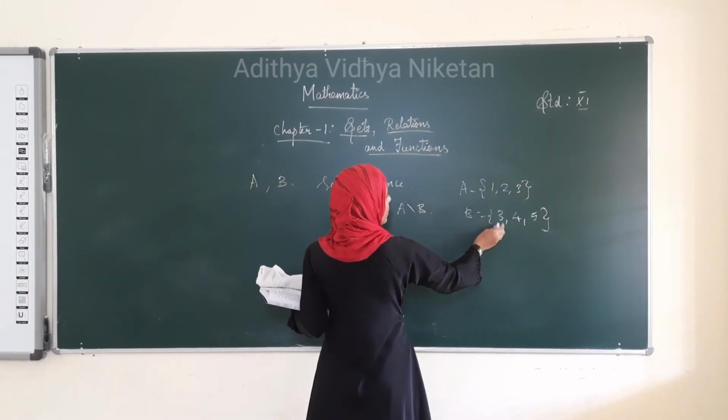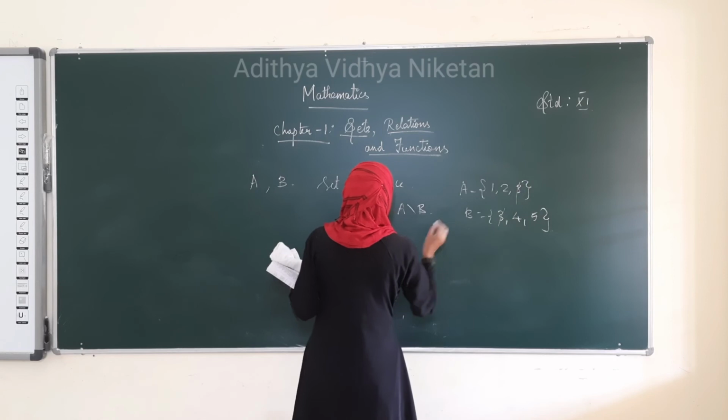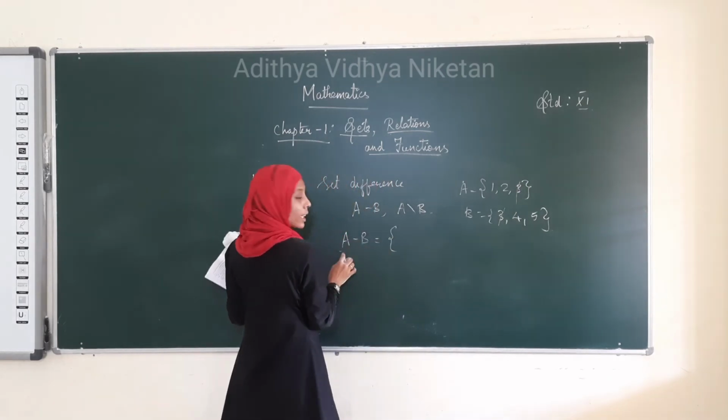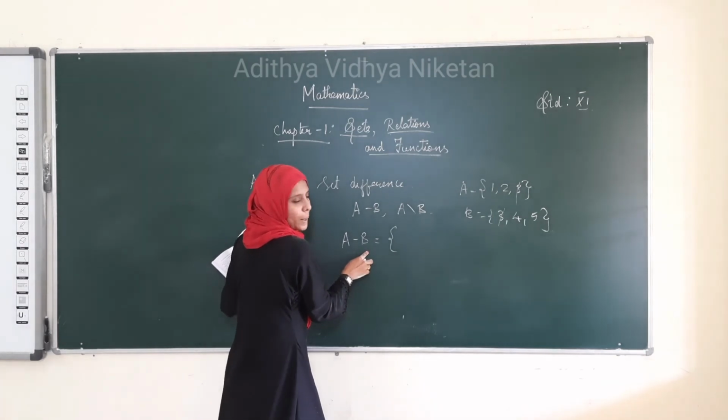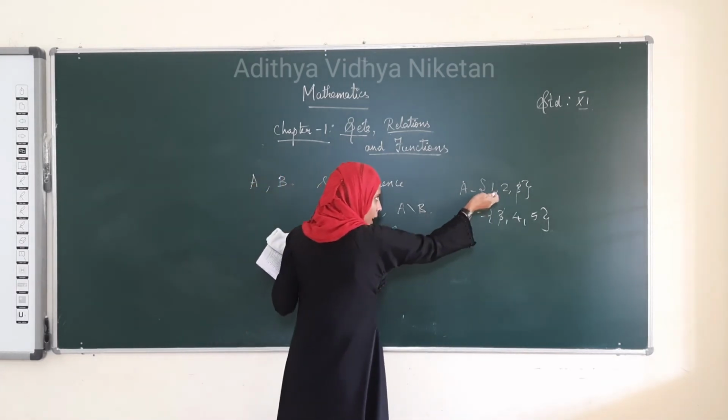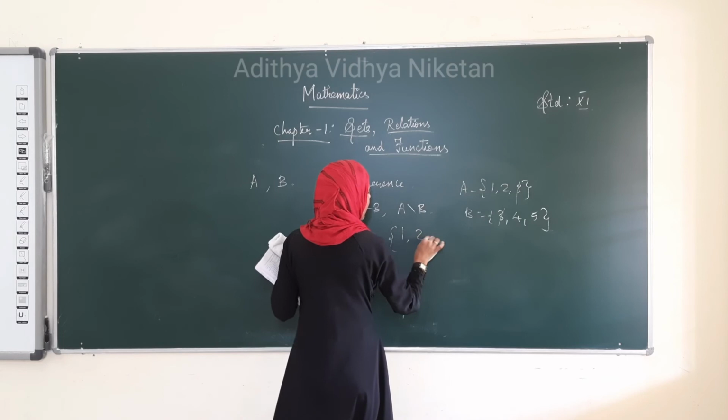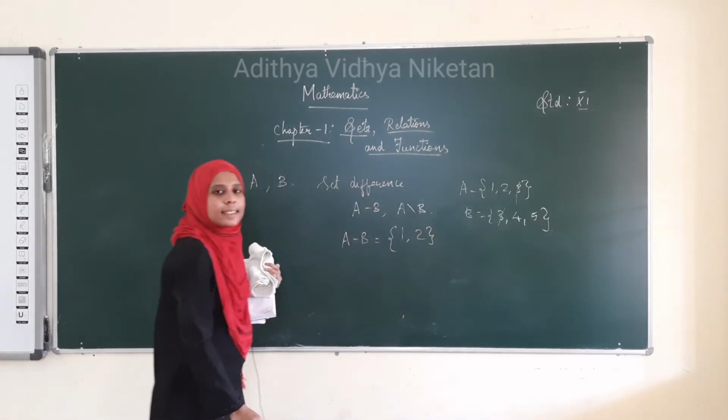What are the elements in common? Only 3. Then we have to see which set comes first. A. From A only we are going to subtract B. The remaining terms in A alone we should write, that is 1, 2. This is the set difference.